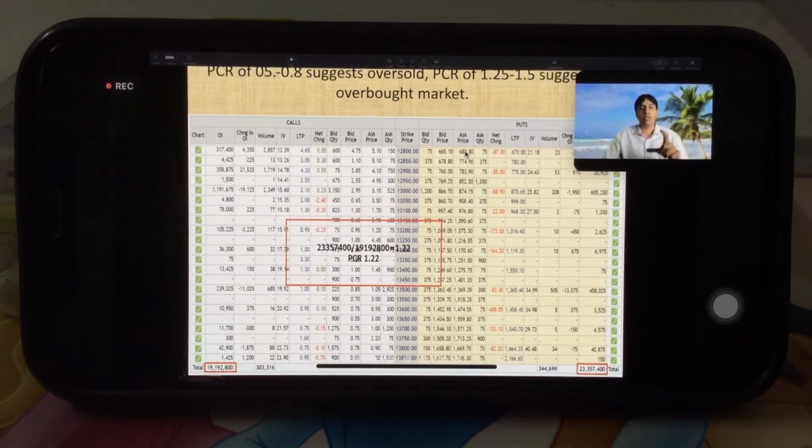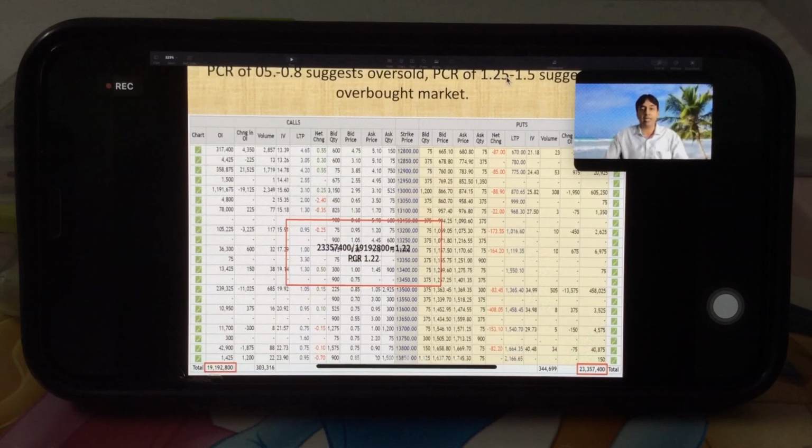That ratio will be used for this 0.5 to 0.8 for oversold. That means chances of market going upside from the correction phase are high, and if it crosses 1.5, then chances of trend reversal from the upward direction are also high. That was for cumulative OI, right?